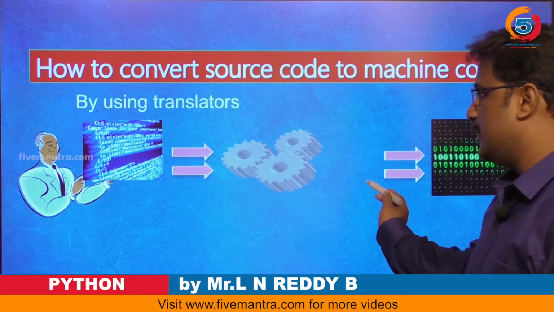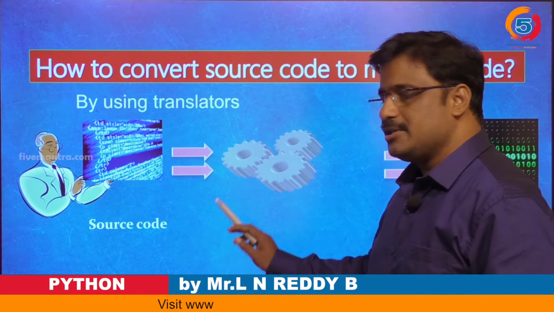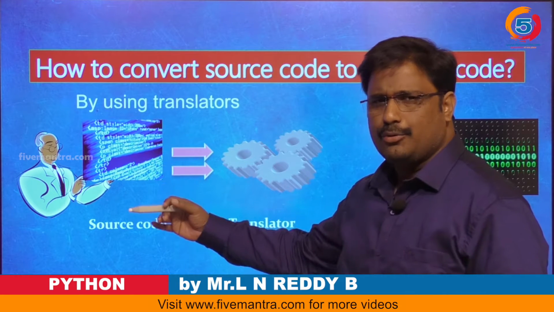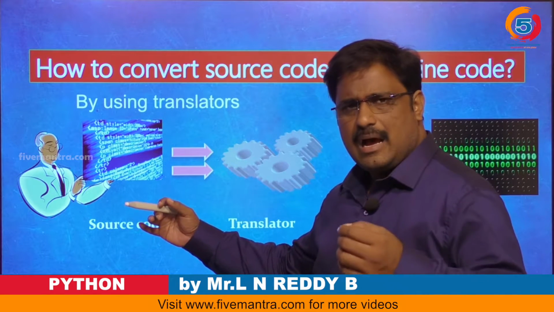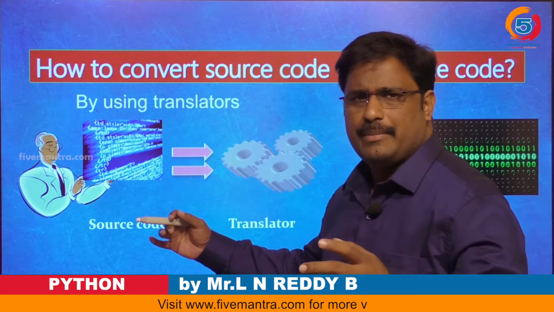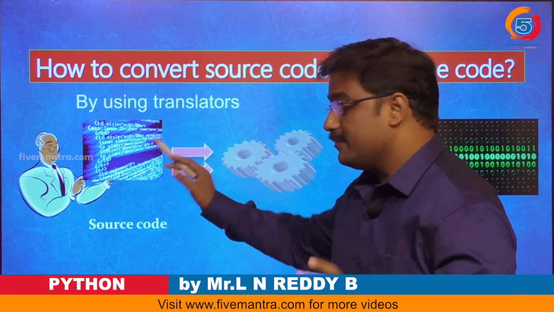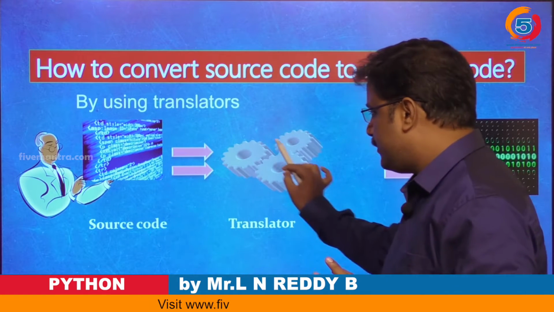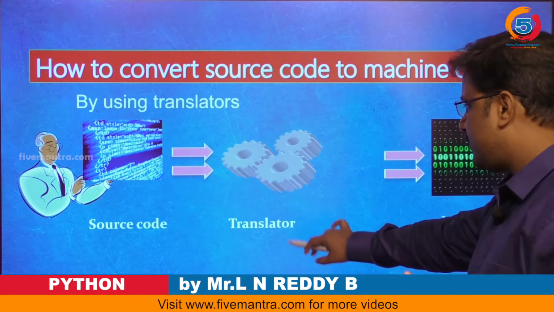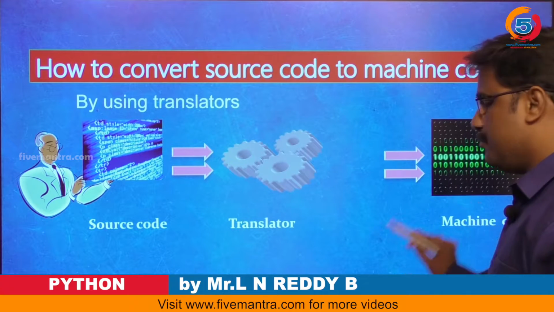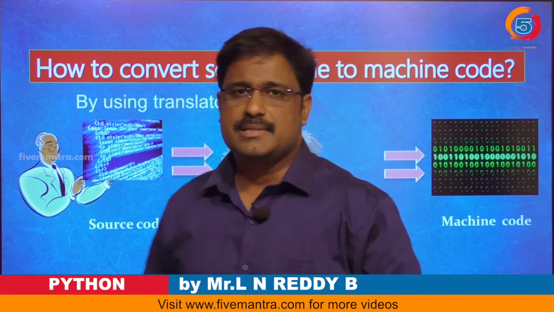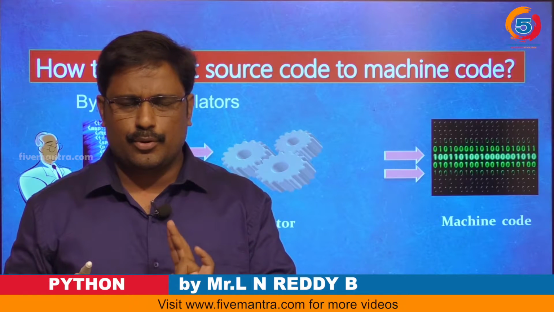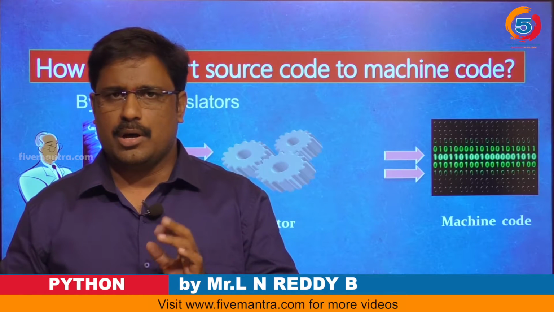So how to do this, and what translators do we have, that we are going to discuss. The code we write, whether C, C++, Java, Python or any programming language, we call source code. We give that source code to the translator, and the translator translates it to machine code. Machine code understands only zeros and ones; there are only two symbols, 0 or 1.